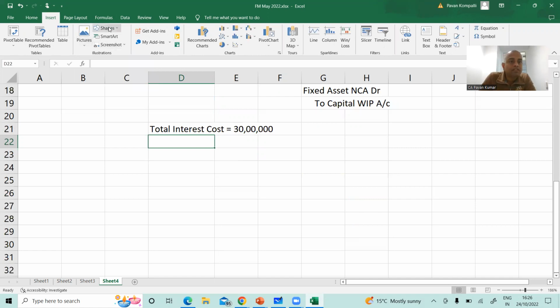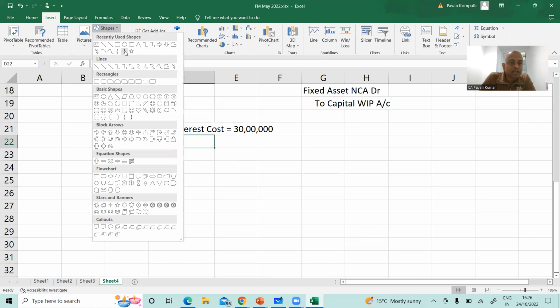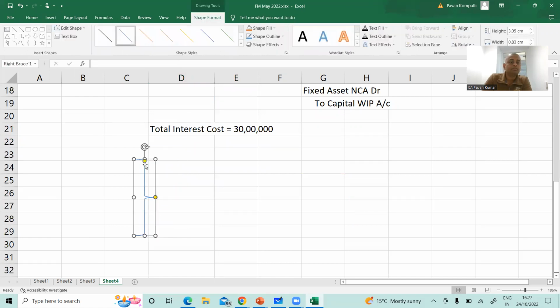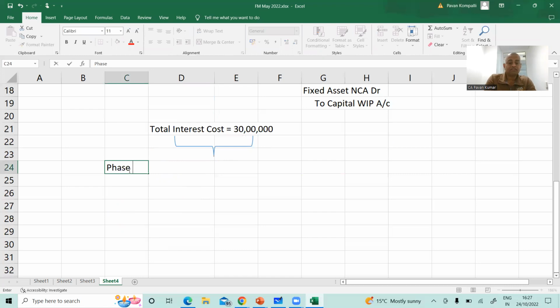So let me put a bracket here and split the total borrowing cost into two: phases 1 and 2 on this side, phases 3 and 4 on this side.